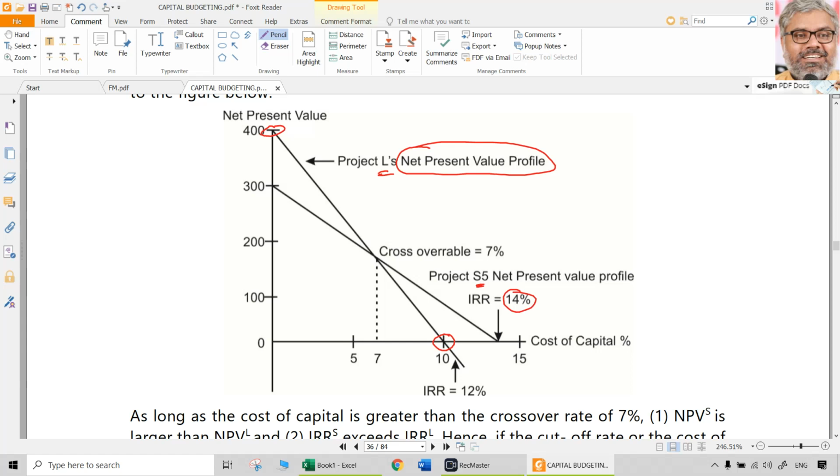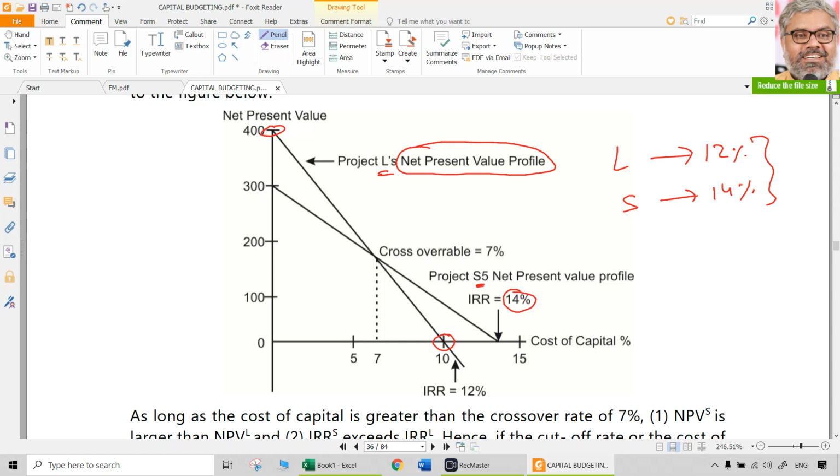Because that is the rate at which NPV is 0. So IRR for project L is 12%, and IRR for project S is 14%.